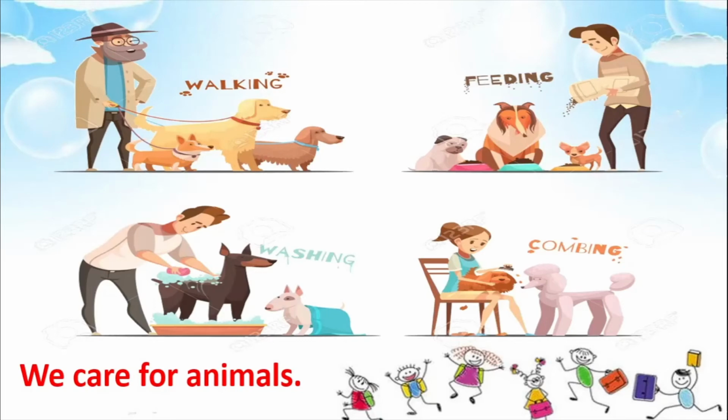Do we take care of animals? Yes. We take them out for walks, if we have pet dogs at home, we feed the dogs, we wash them, we comb their hair. This is only about dogs. Similarly, if you have a cat, you would do the same thing for a cat. If you have goats, you would do the same thing for goats. So we care for all the animals that we have in our houses.